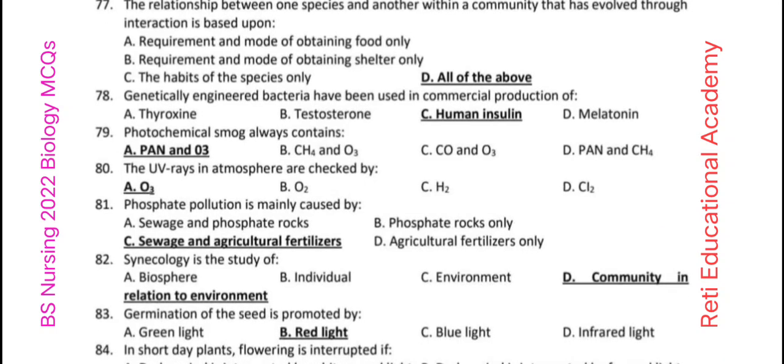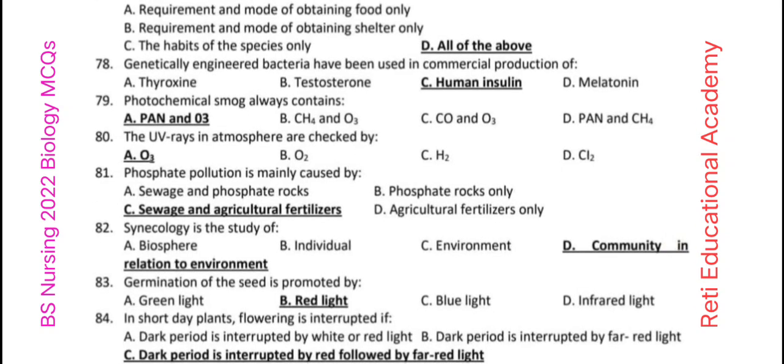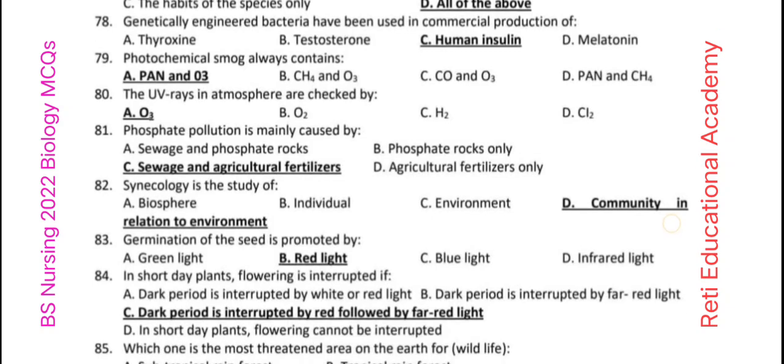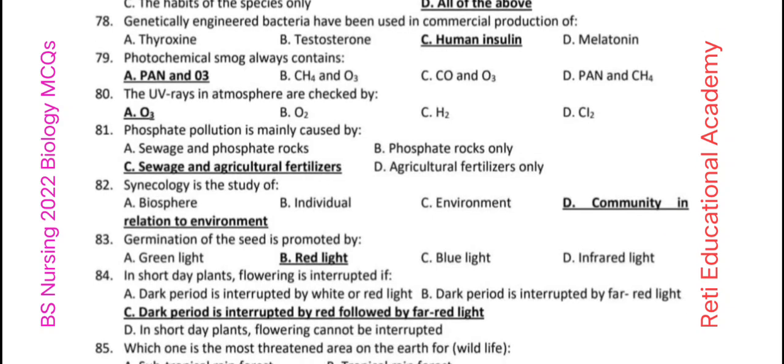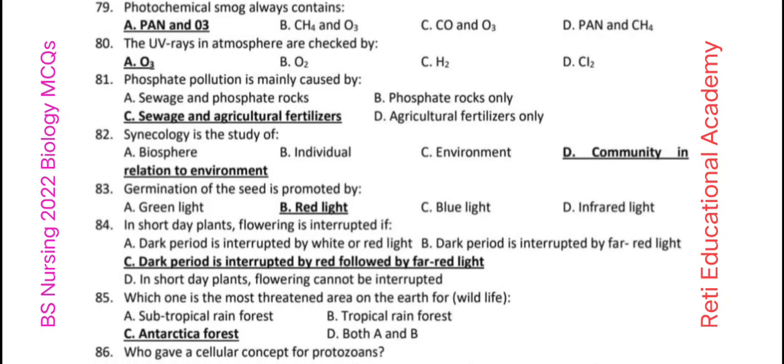Question number 78. All of these are requirement and mode of obtaining food only, requirement and mode of obtaining shelter only, the habits of the species only. Genetically engineered bacteria have been used in commercial production of human insulin. Question number 79. Photochemical smoke always contains PAN and O3. Question number 80. The UV rays in atmosphere are checked by O3. Question number 81. Phosphate pollution is mainly caused by sewage and agricultural fertilizers.